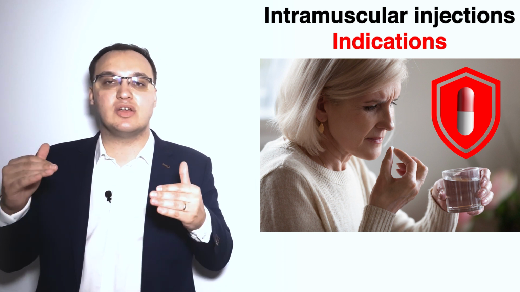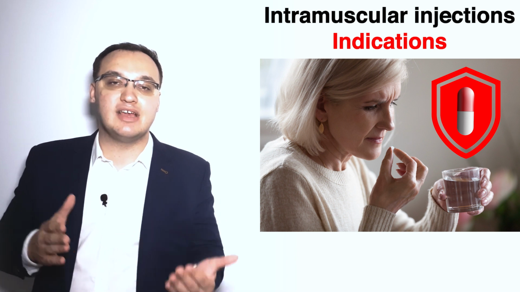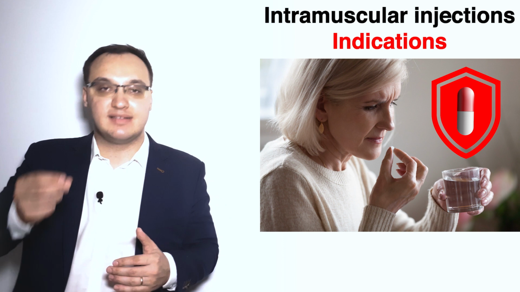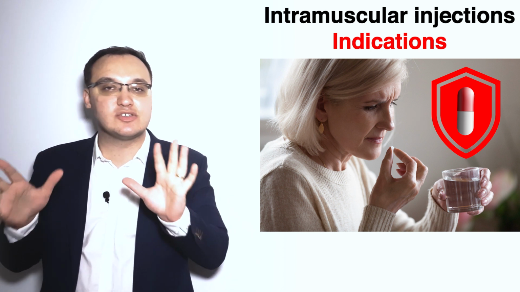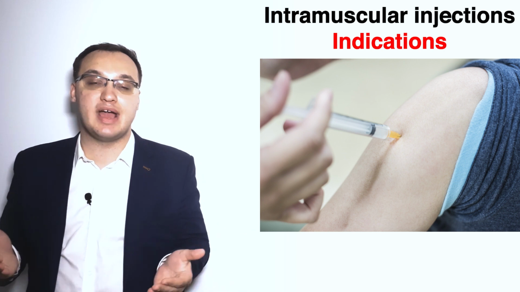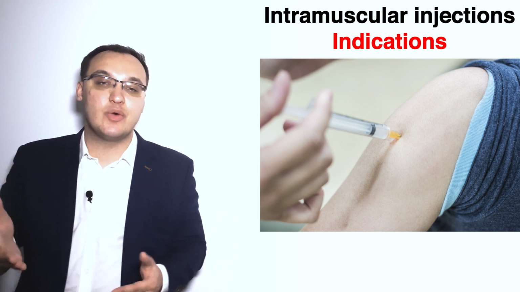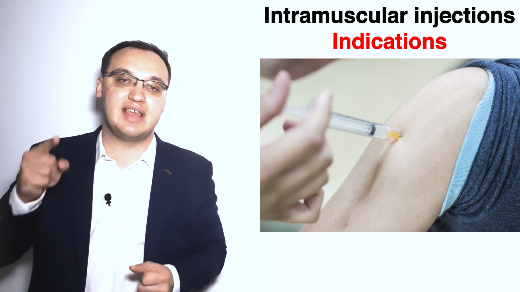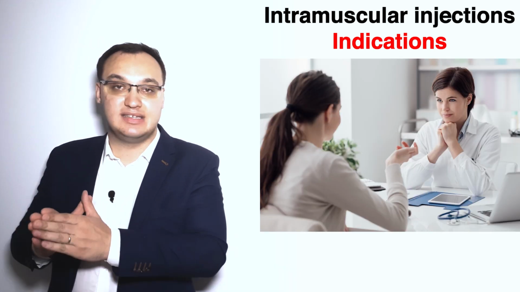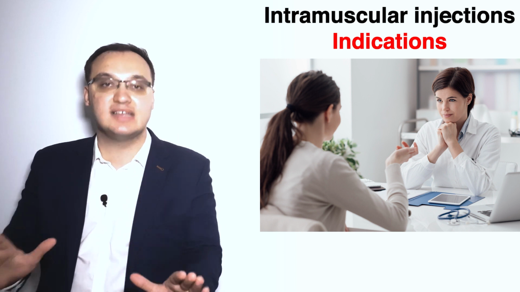So it means we continuously need to increase the dose of this oral tablet. And therefore, sometimes we don't know if the patient is actually taking the pill or not. So the compliance is questionable. So we give an intramuscular injection and then we will find out why. Because when we give an intramuscular injection and we see that the response is good, then we know that actually this patient did not take his medication as he should. He said that he did. He said that he was really honest and takes the medication every day.